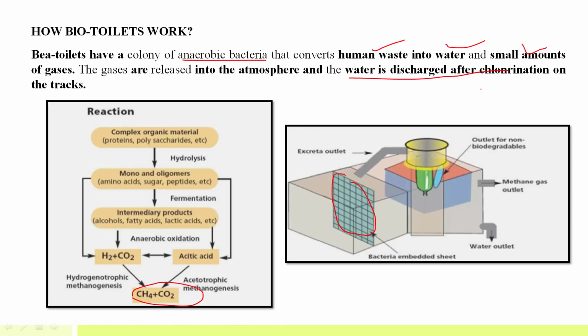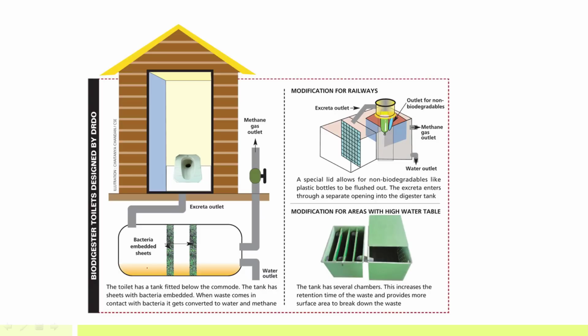So the tracks will not be contaminated. This is how the waste will flow from the sheet that has the immobilized bacteria. Bacteria will convert the human waste into water and a small amount of gases, and then there will be an outlet of gases. So this is how the whole reaction will take place. Initially there is hydrolysis, then fermentation, then anaerobic oxidation, and then methanogenesis, where CH4 plus CO2 will be formed and released into the atmosphere. You can see another diagram. These are the tanks or the containers, right? And these are the sheets where the immobilized bacteria will be kept.